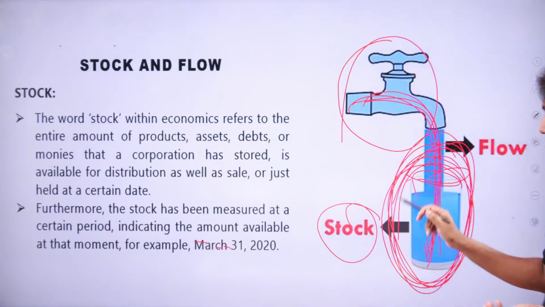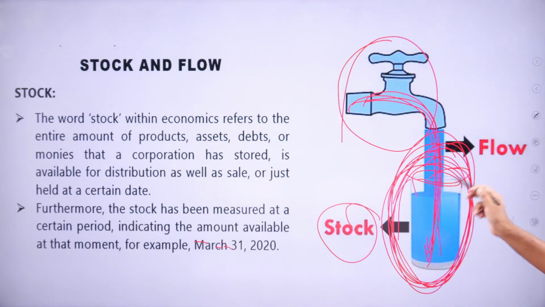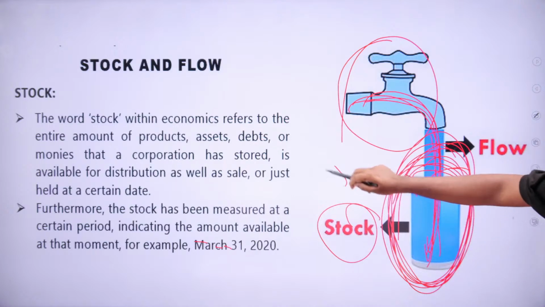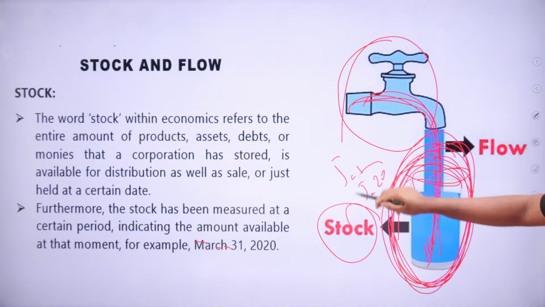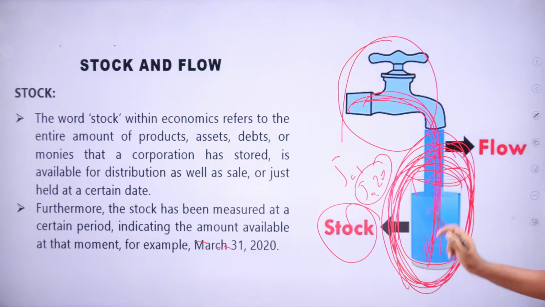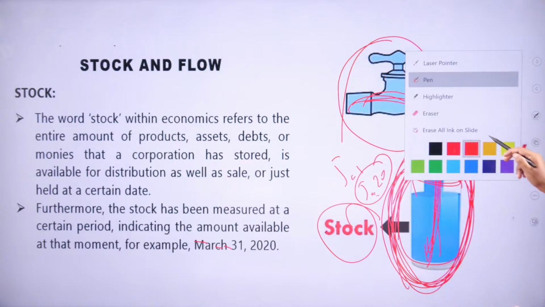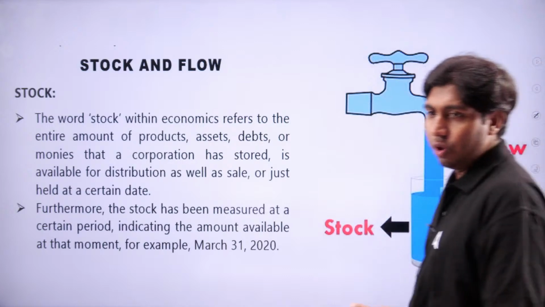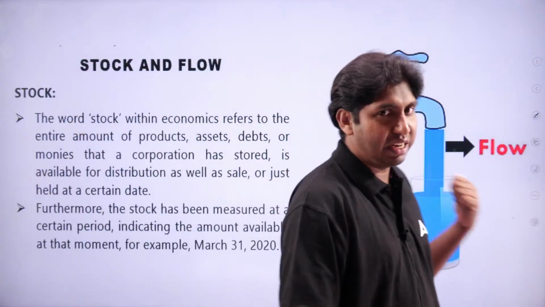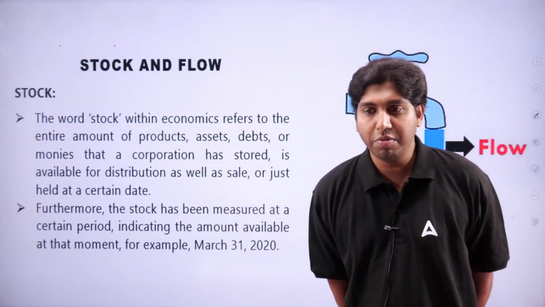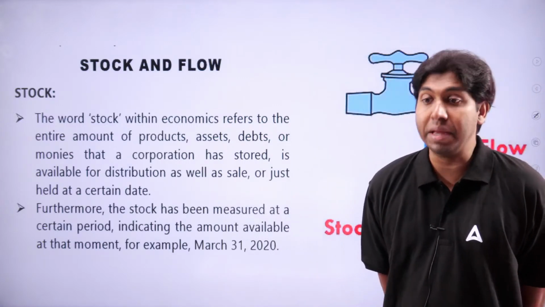For example, water in this glass for a particular period, say water stored from Jan 1 to Jan 20. By Jan 20, how much it includes, or the capacity it can keep. Stock can be measured at a certain period.